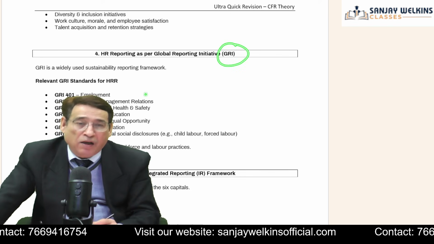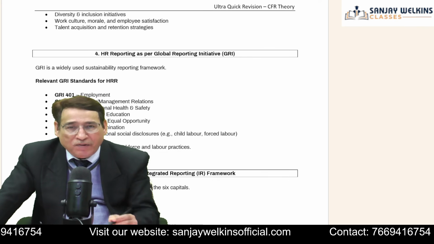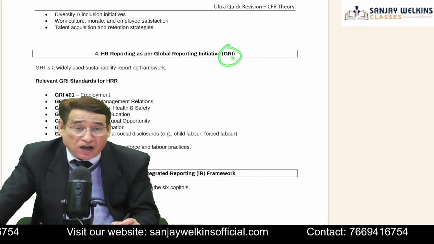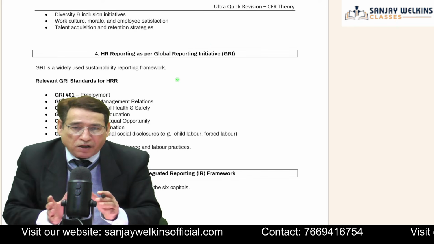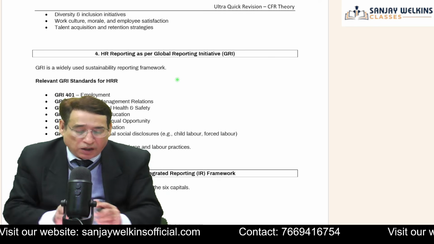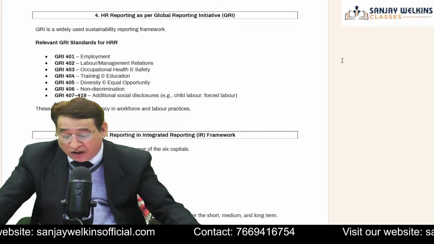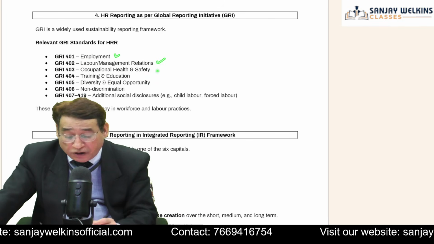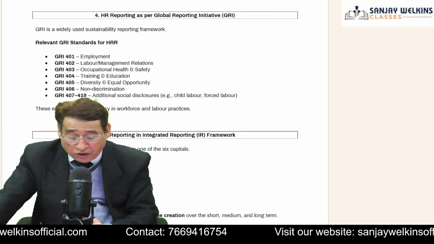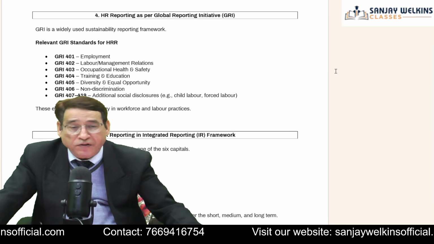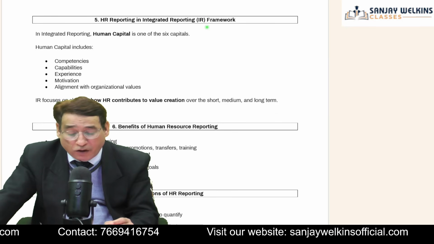HR reporting as per the Global Reporting Initiative. Generally, like in normal accounts, we have the International Accounting Standards Board, IASB as we call it. Similarly, for HR reporting, there is GRI, the Global Reporting Initiative. Whenever an entity frames its human resource reporting, it takes into account the Global Reporting Initiative guidelines. These guidelines are related to employment, labor management relations, occupational health and safety, training and education, diversity and non-discrimination, and additional disclosures like child labor, forced labor, etc. That means if you are going to prepare your human resource reporting, you are going to follow the GRI guidelines.